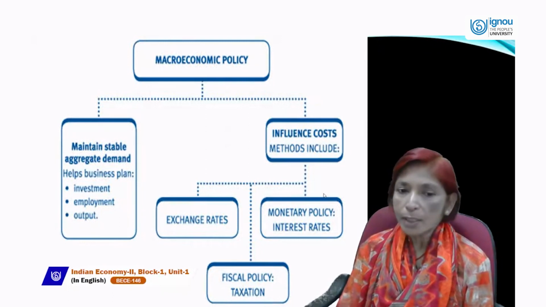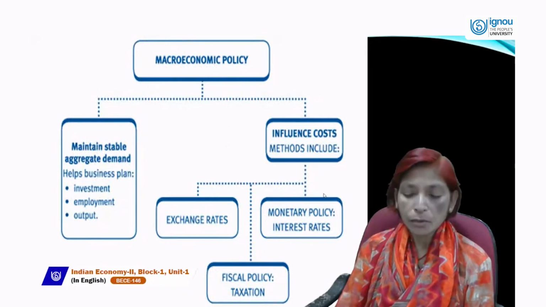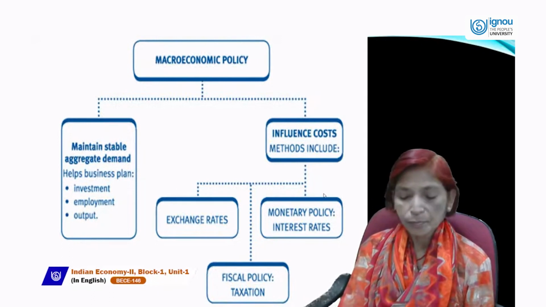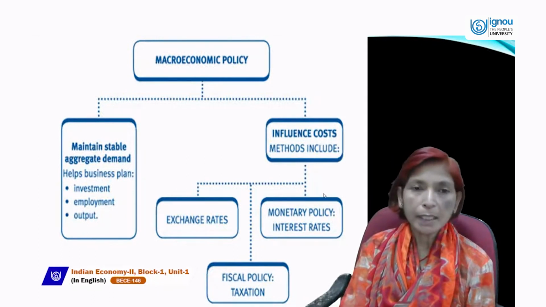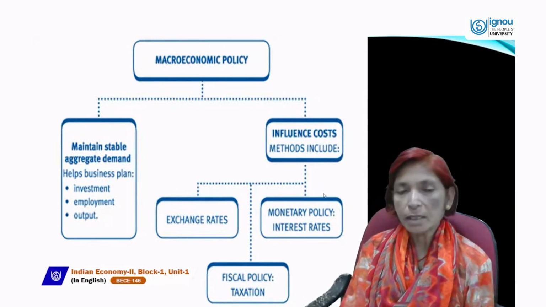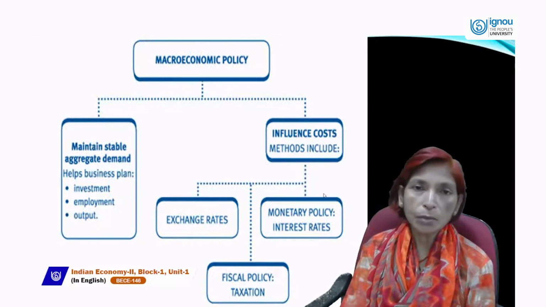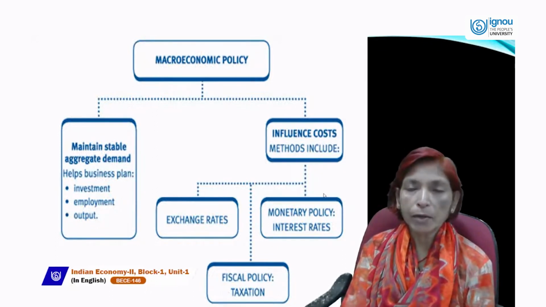So macroeconomic policy can be classified into two parts, for example, aggregate demand and aggregate supply. These are the two important components through which we can determine employment, income, and output level. And monetary and fiscal policy are the two main important policies of macroeconomics.